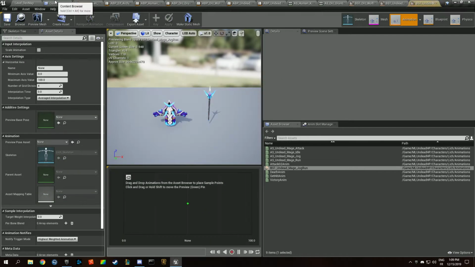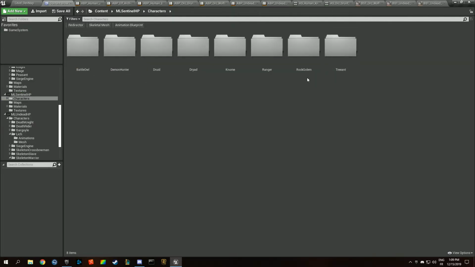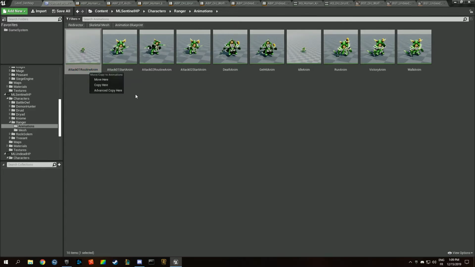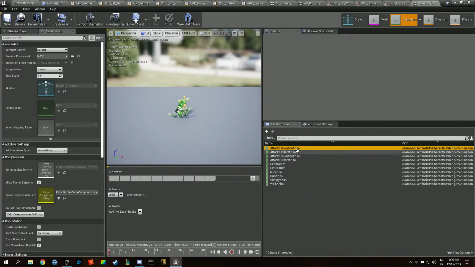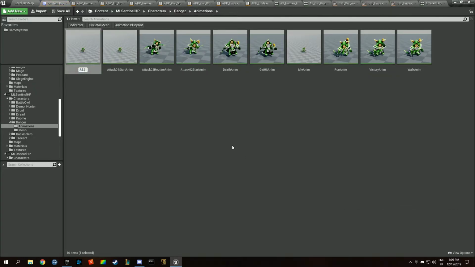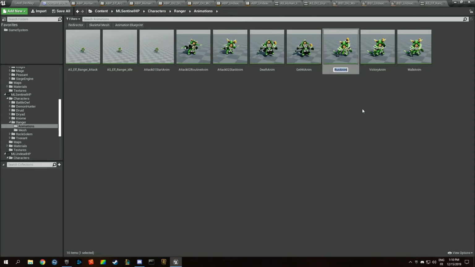The archer from the elves, like this. Ranger, okay, we're going to use that one. AS elf ranger attack. Copy this. Maybe archer, no, ranger is good. Idle, run and jog like usual. Oh, that was the jog one. That was the run one I meant.